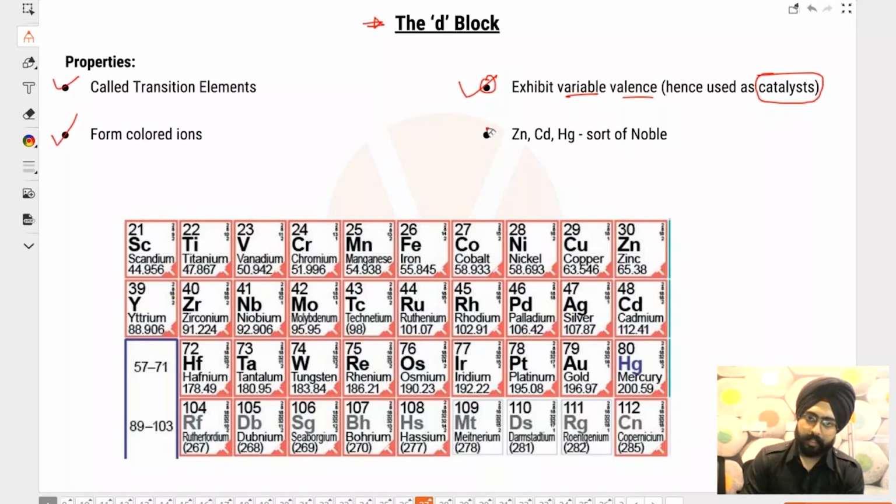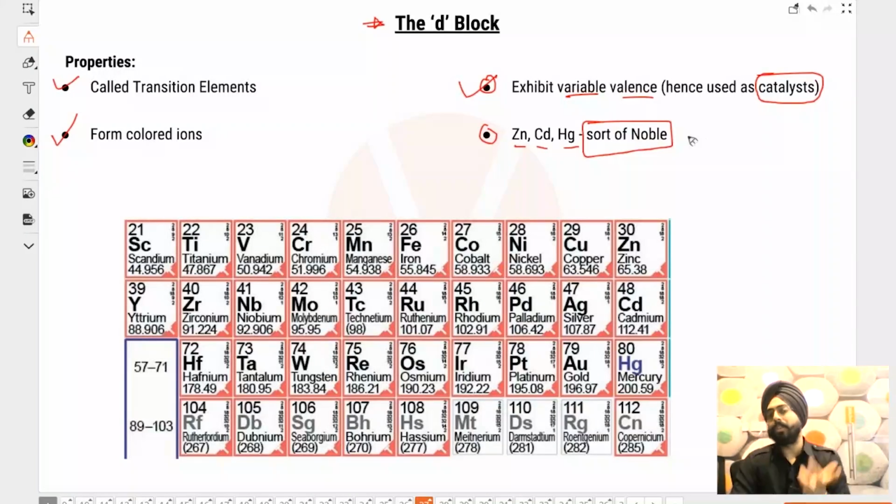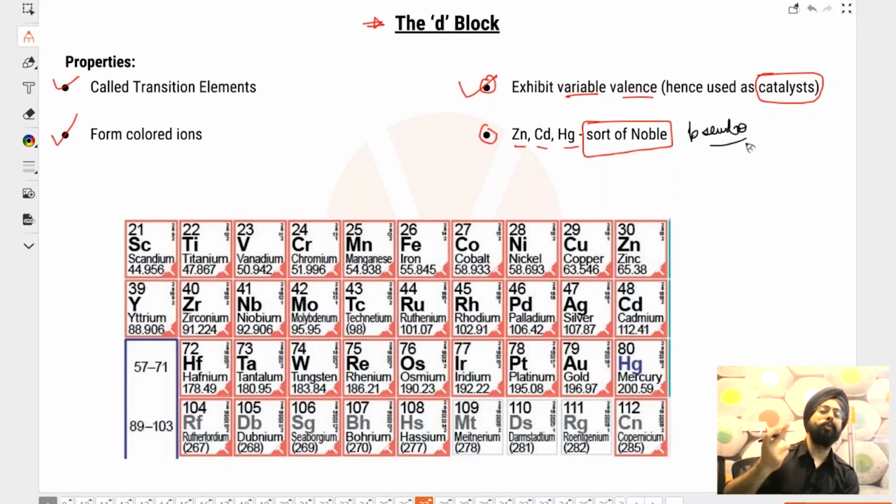And then lastly, zinc, cadmium and mercury are sort of noble. These are known as pseudo transition elements or also fake transition elements. These are also called to have pseudo noble gas configuration. People, can you tell me in zinc what is the electronic configuration? What is the electronic configuration of zinc?